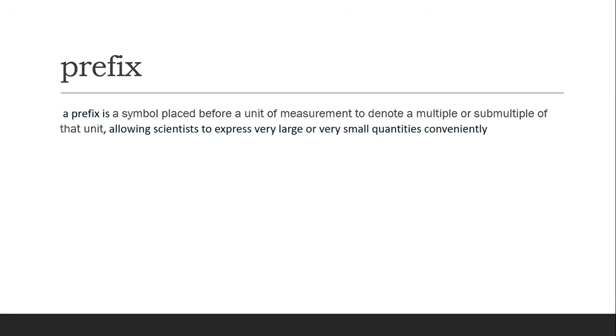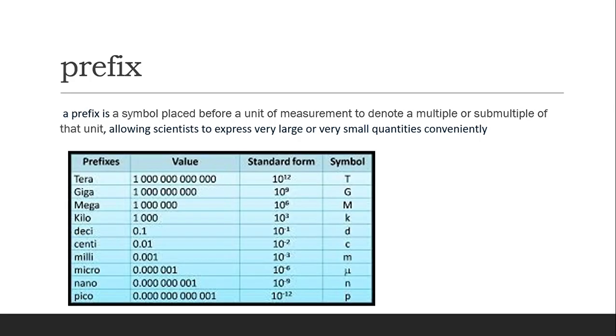And prefix. A prefix is a symbol placed before a unit of measurement to denote a multiple or submultiple of the unit, allowing scientists to express very large and very small quantities conveniently. We are using tera, giga, mega, kilo, deci, centi, milli, micro, nano, and pico. Tera, giga, mega, kilo are the large numbers, and deci, centi, milli, micro, nano, and pico are very, very small numbers. This is what we call a prefix.